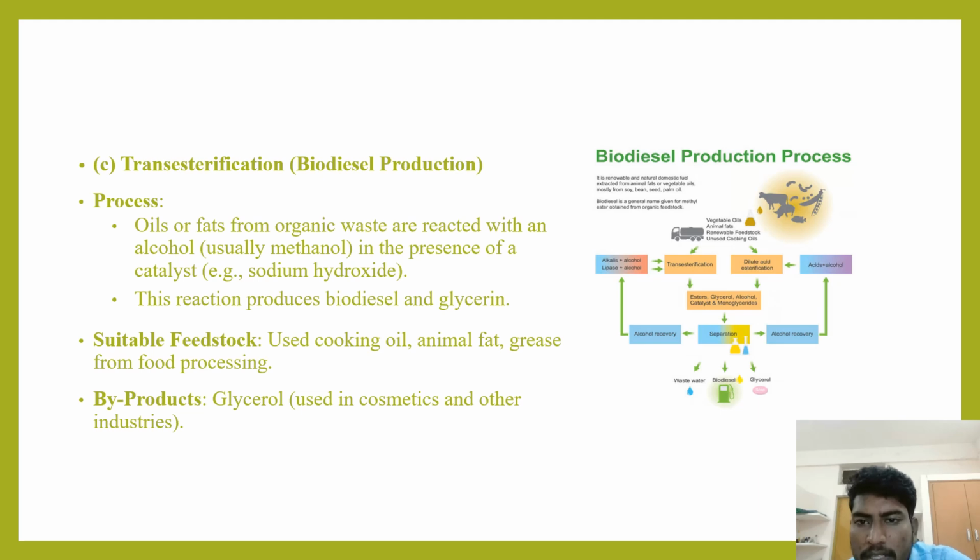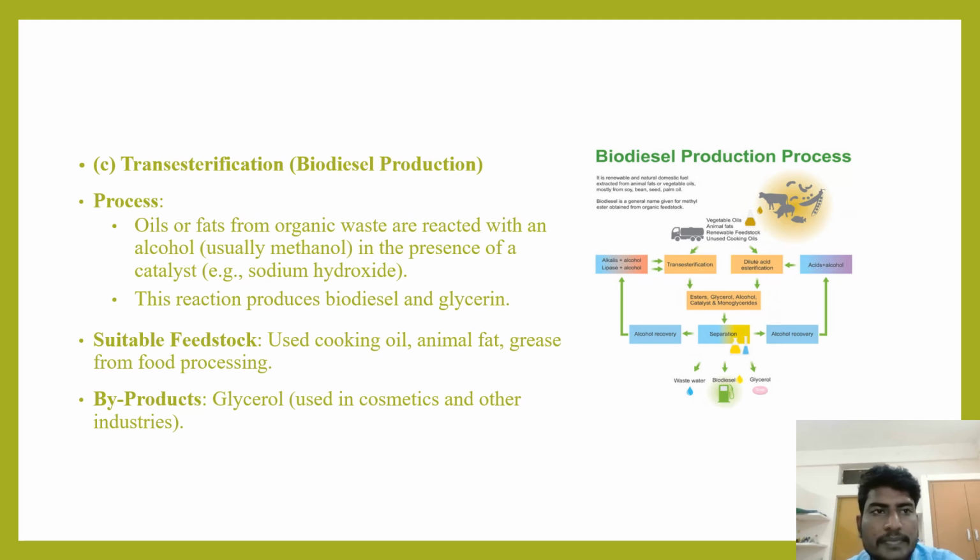Here the glycerol is separated, and alcohol recovery is done, and the remainder goes to wastewater, biodiesel, and glycerol. The main components that are produced from these processes are wastewater, biodiesel, and glycerol. Wastewater is thrown out into waste deposits, and biodiesel can be used as biofuel, and the glycerol is used in cosmetic industries and other industries.